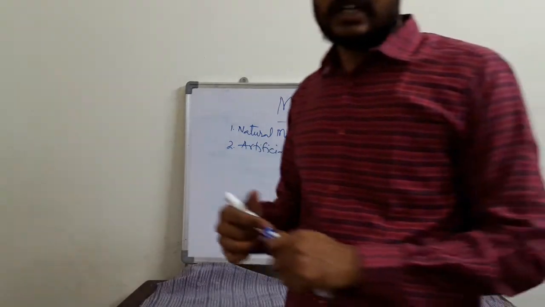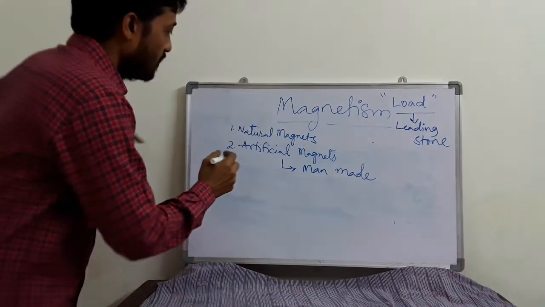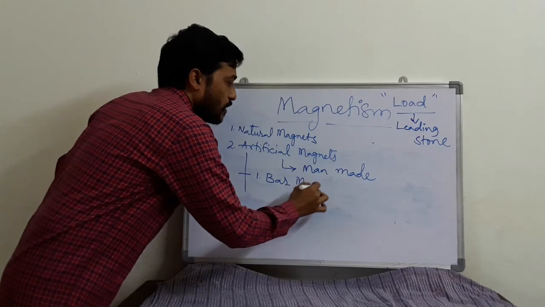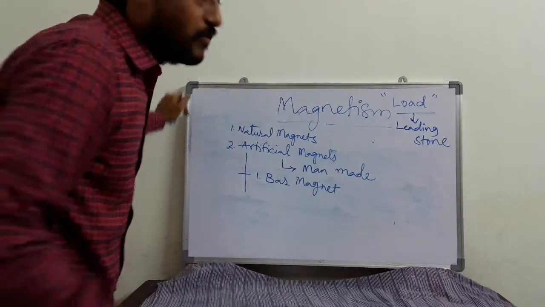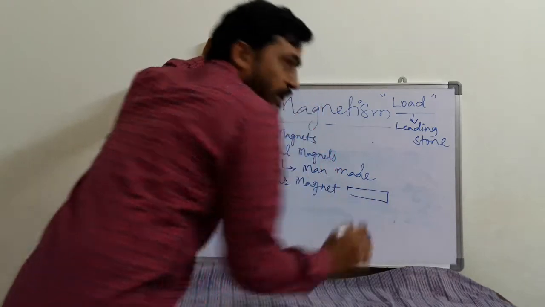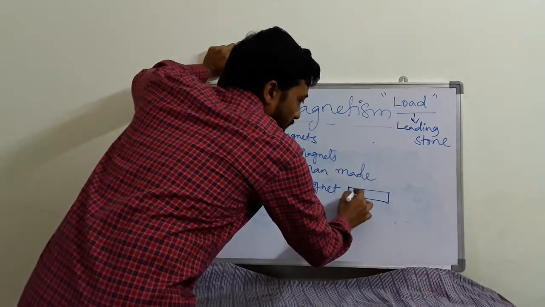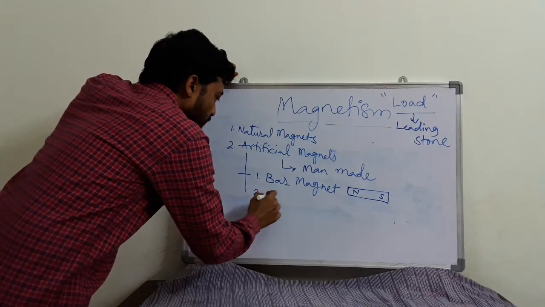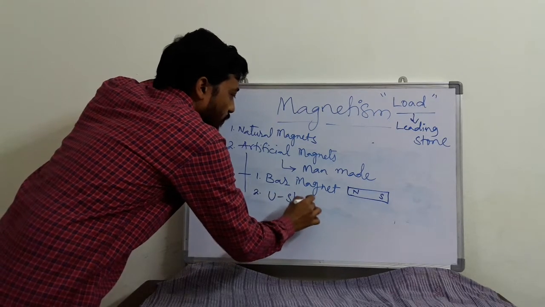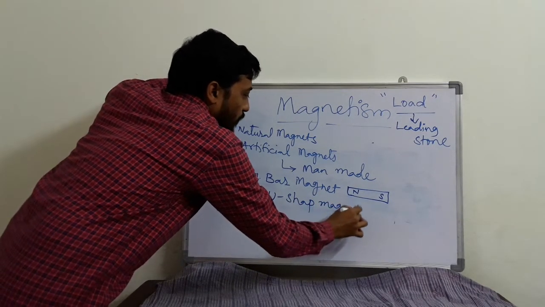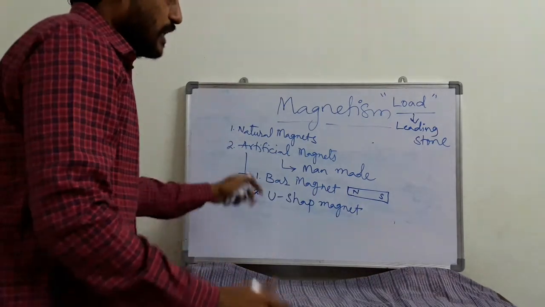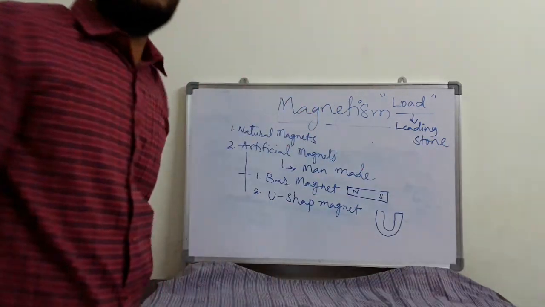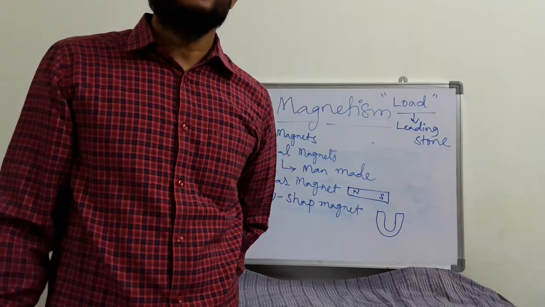So what are the names of artificial magnets? Number one, bar magnet. A bar magnet will be in the form of a bar, and on one side we will write N and S. Second one, U-shaped magnet. In the name itself it is in the shape of U, so that's why it is called a U-shaped magnet.